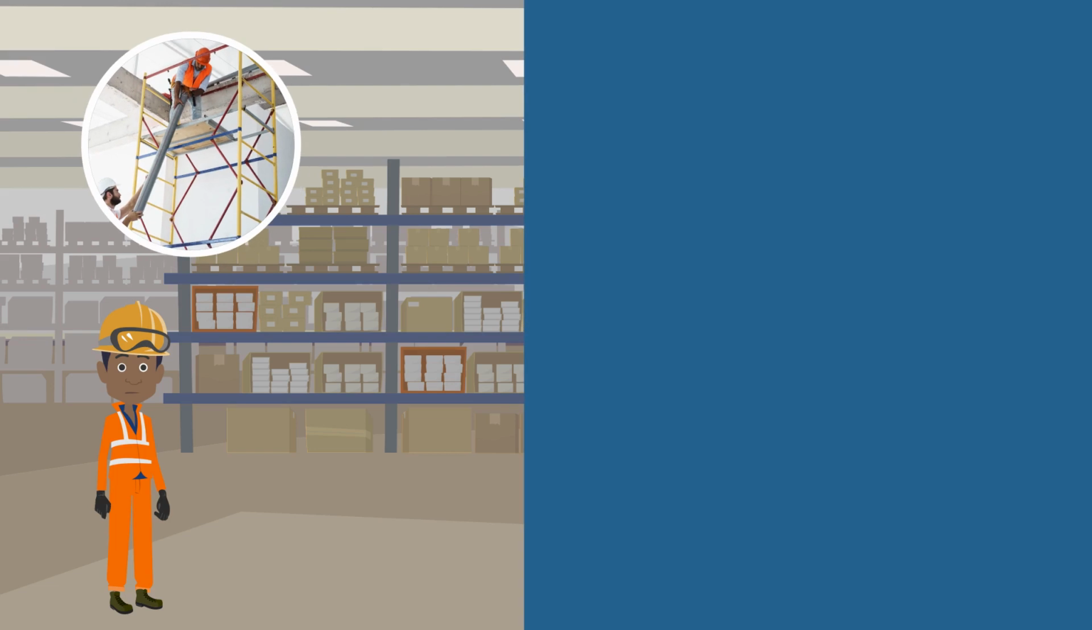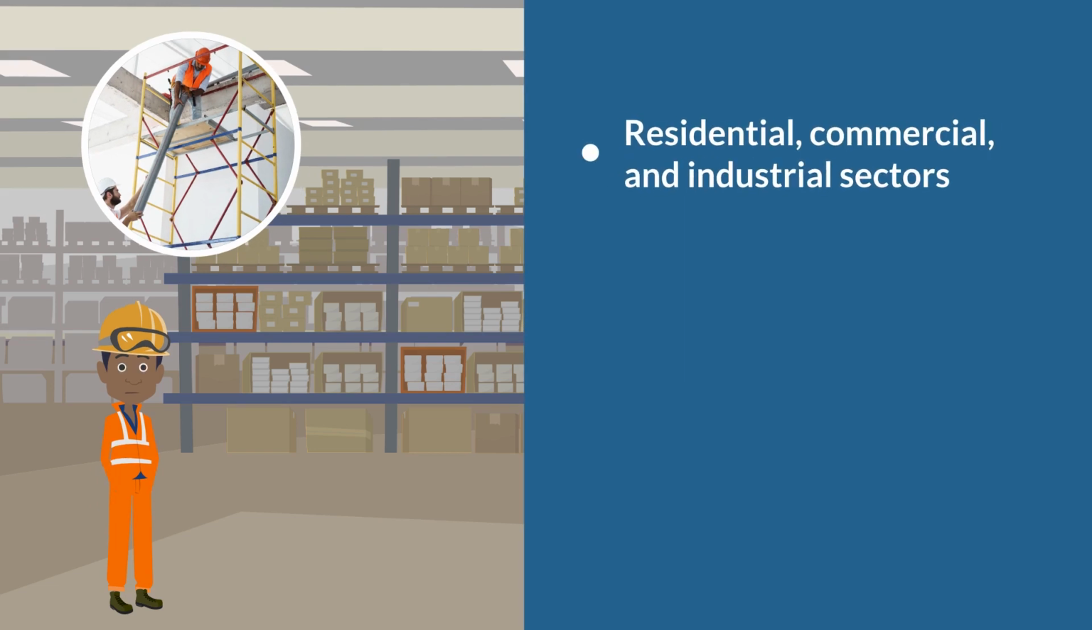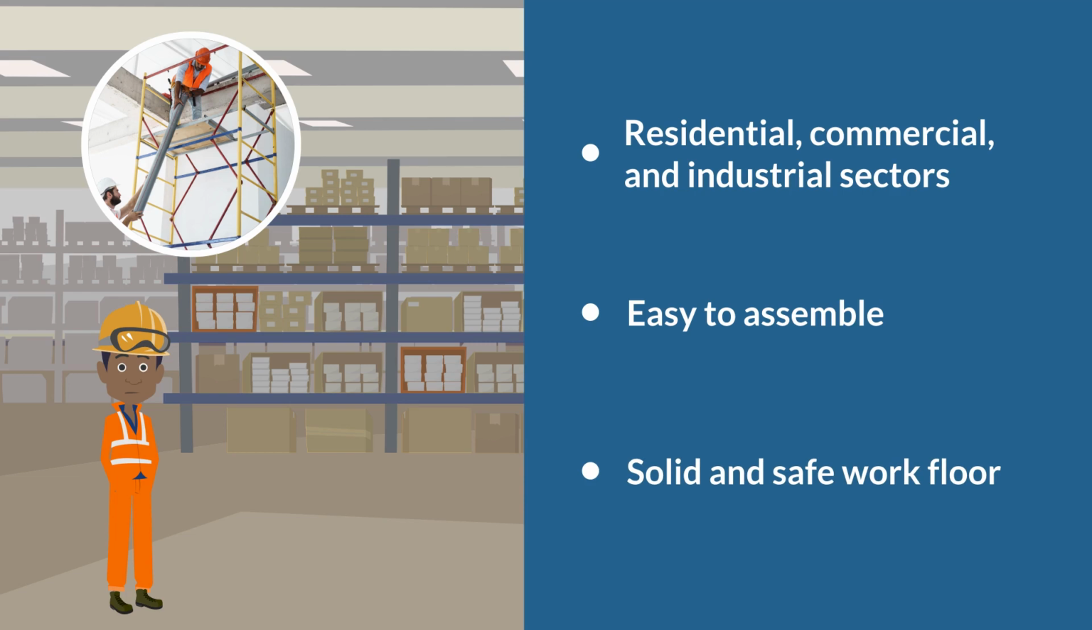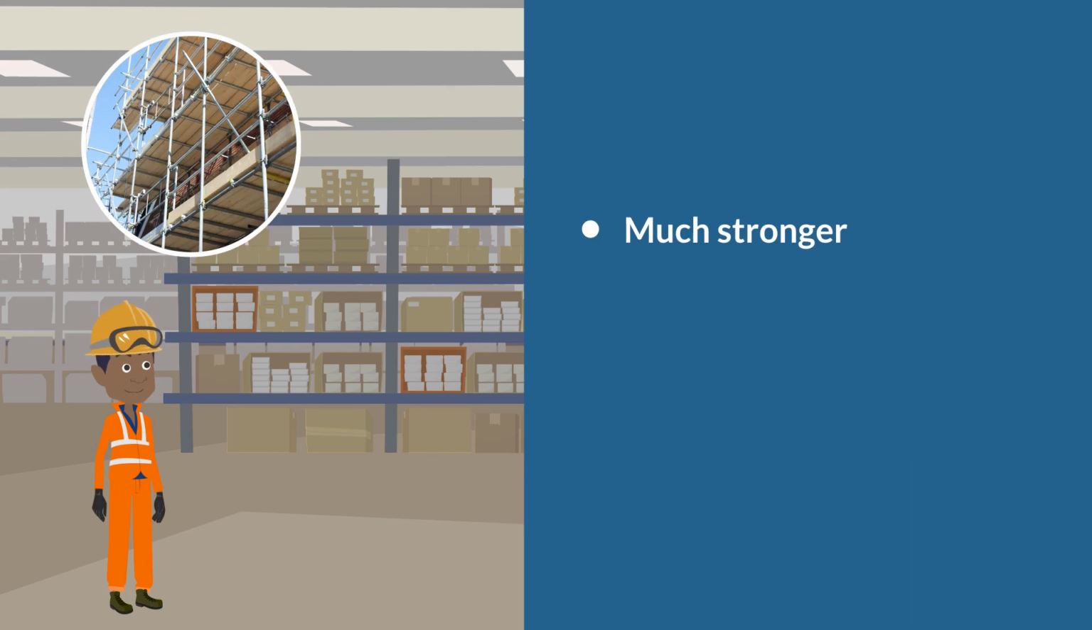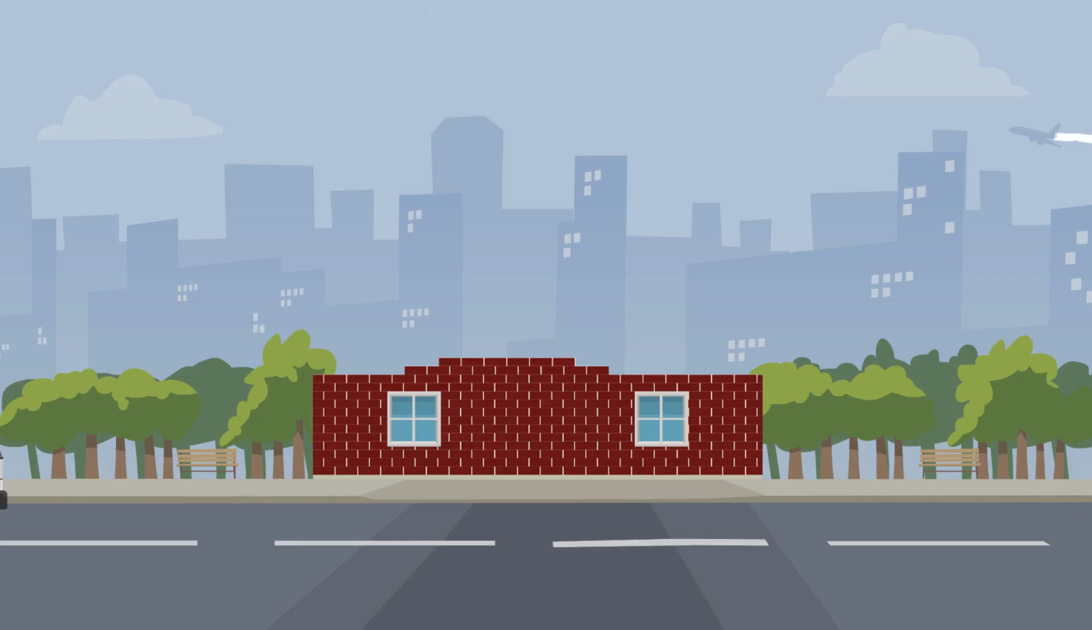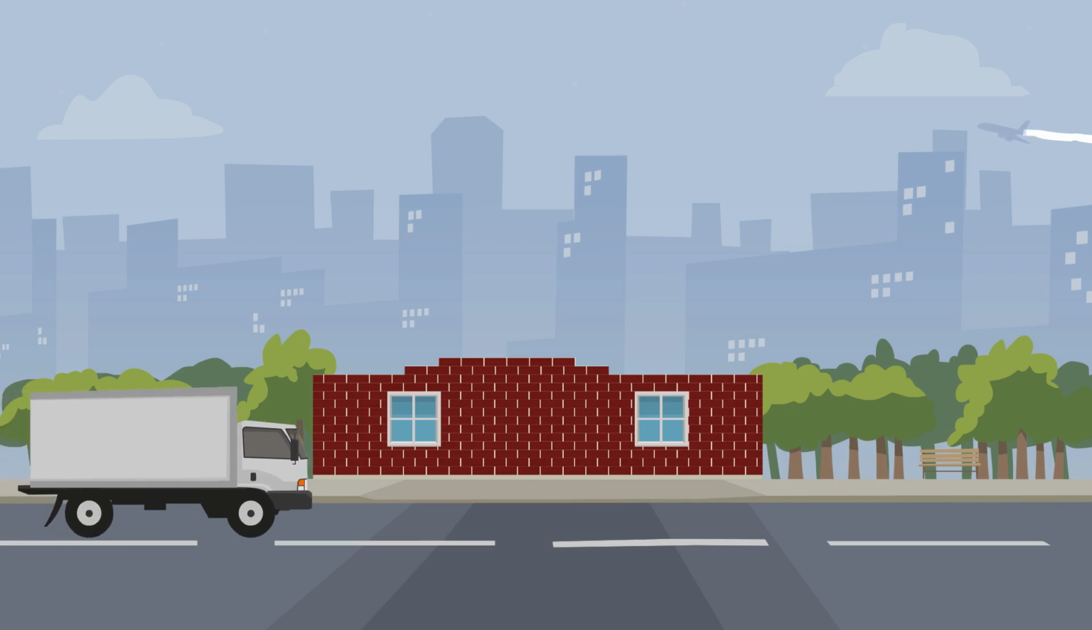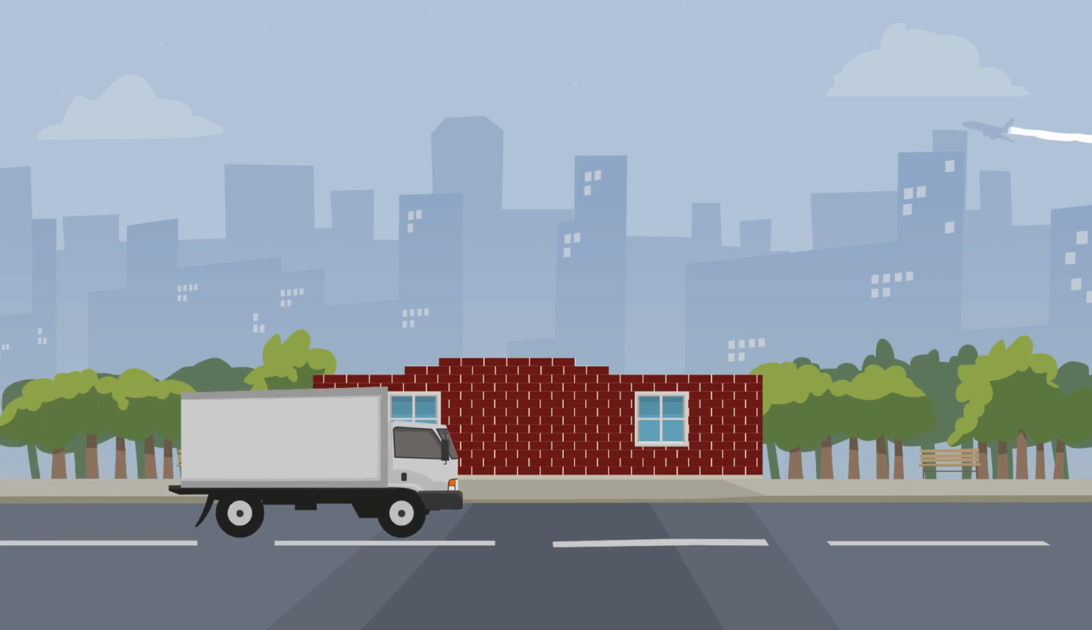Standard metal frame scaffolding, for example, is the most widely used in residential, commercial, and industrial sectors. It is easy to assemble, and is used to create a solid and safe work floor. However, open metal frame scaffolding is much stronger, and for this reason it is often used by masons. William therefore chooses his scaffolding, and goes with his team to a client's new house to lay the bricks.